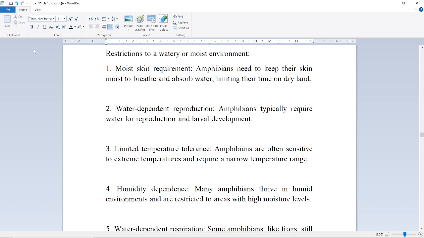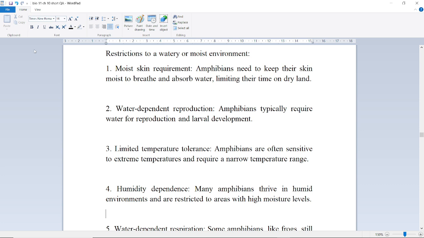Restrictions to a watery or moist environment. First of all, moist skin requirement. Amphibians need to keep their skin moist to breathe and absorb water, limiting their time on dry land. Water-dependent reproduction. Amphibians typically require water for reproduction and larval development. Limited temperature tolerance. Amphibians are often sensitive to extreme temperatures and require a narrow temperature range.